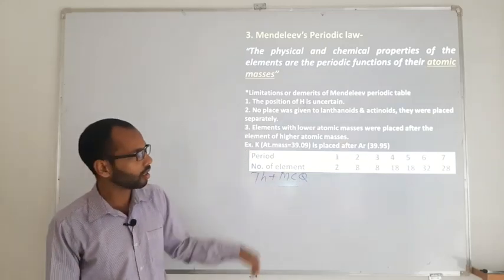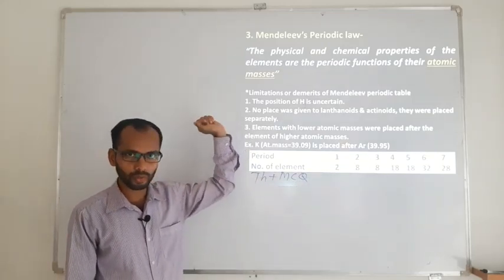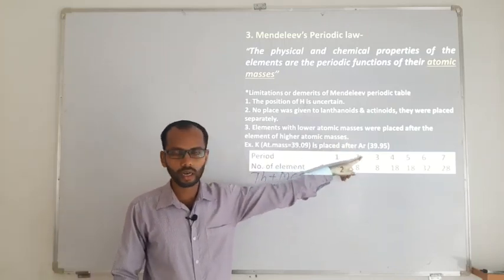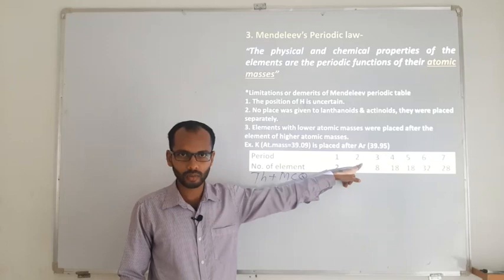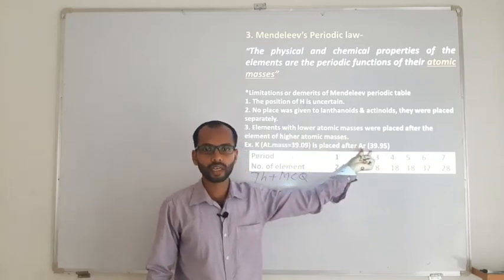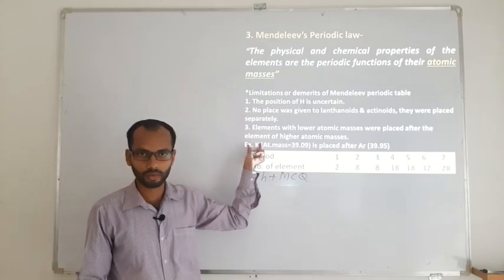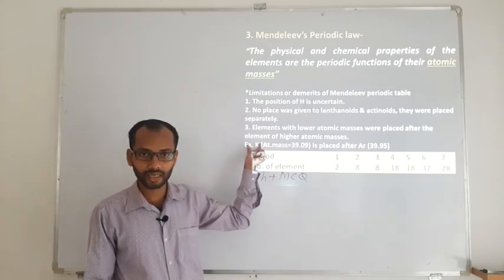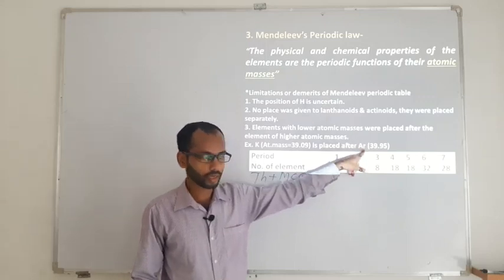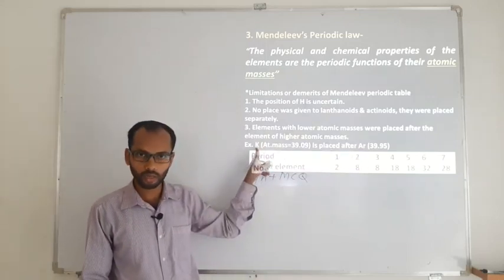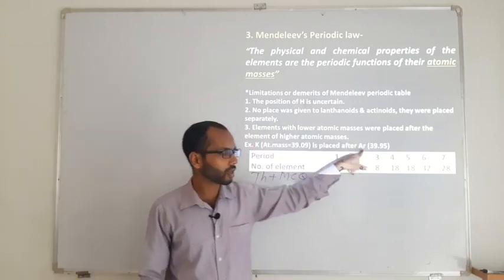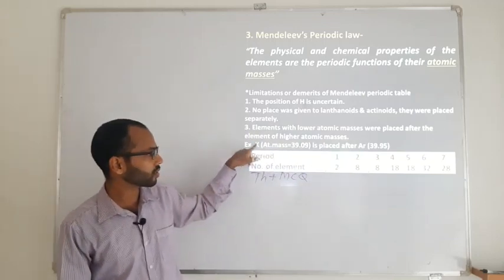It means that if we go along with the principle of Mendeleev, first the lower element should come, then the element with a higher mass should come. But actually in the periodic table, argon has atomic number 18 and potassium has atomic number 19. It means that according to the mass, argon should come next, whereas potassium should come first, whereas in the real periodic table, argon is coming first and potassium is coming second.